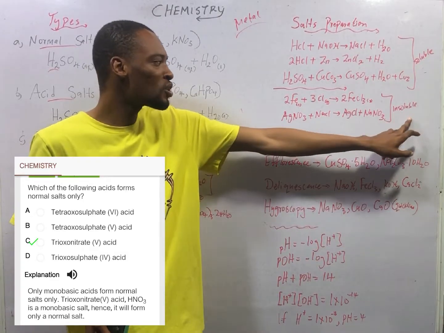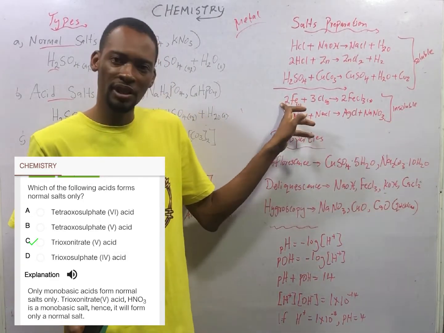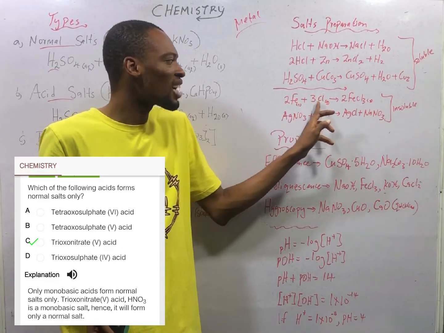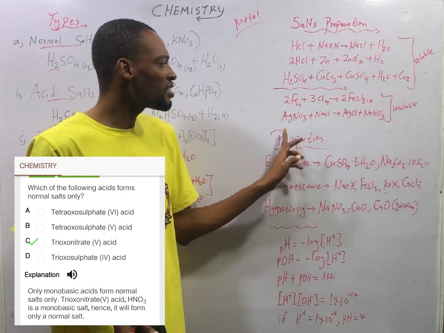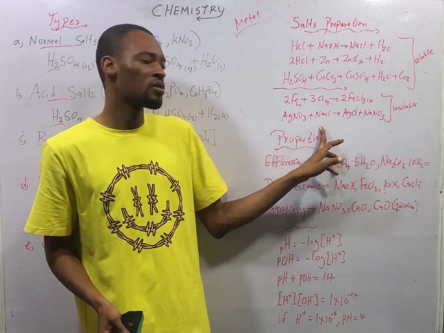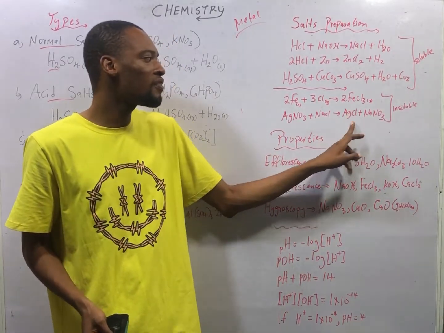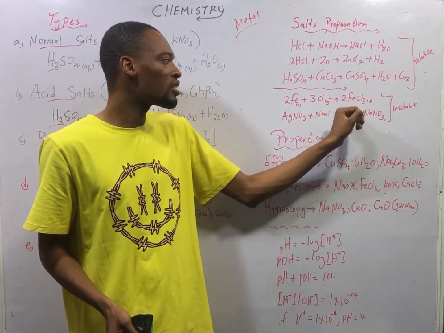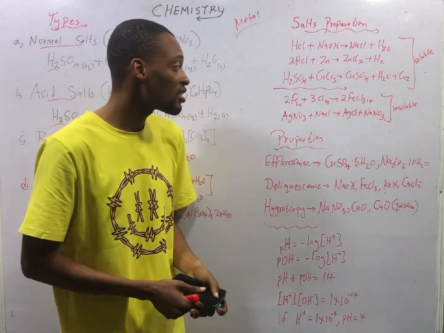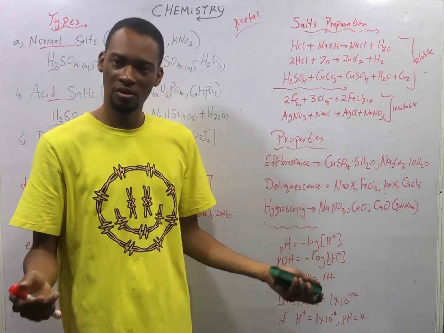Meanwhile, to prepare insoluble salts, you use direct combination. If you combine iron and chlorine, you form iron chloride. Then silver nitrate reacting with sodium chloride gives you silver chloride and NaNO3. Silver chloride is an insoluble salt. Iron chloride FeCl3 is also given as an insoluble salt.